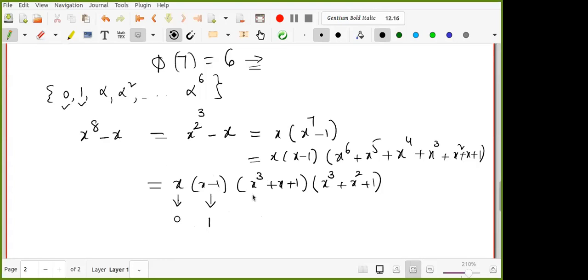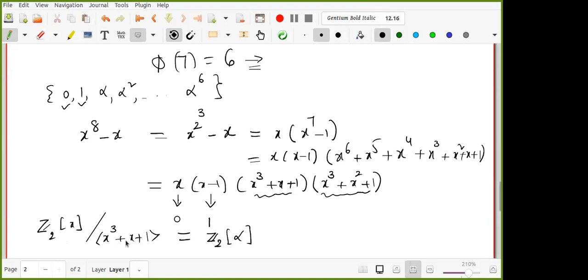Now, what are the roots for this polynomial? All these roots are actually the generators. That means I can quotient Z2 of x by x cube plus x plus 1, and it is a field. How many elements will be there? I'll get Z2 of alpha, where alpha is the root of this polynomial. Now this is degree 3, so how many elements are there here?